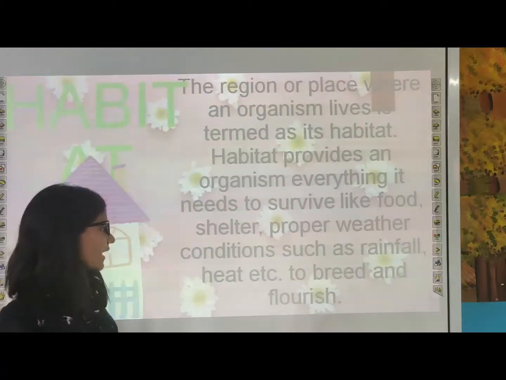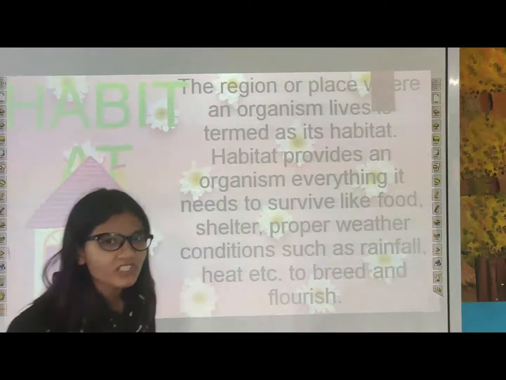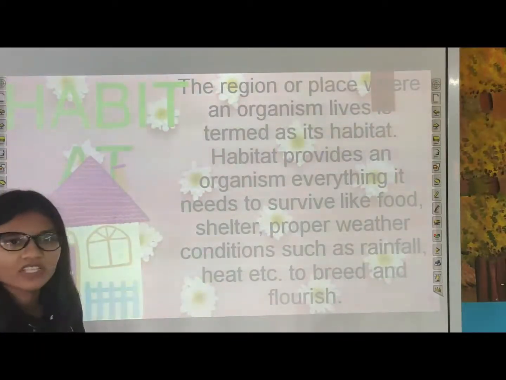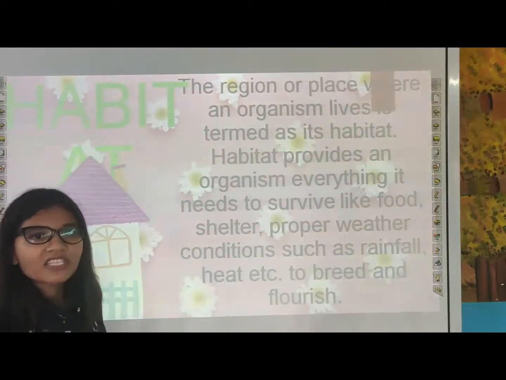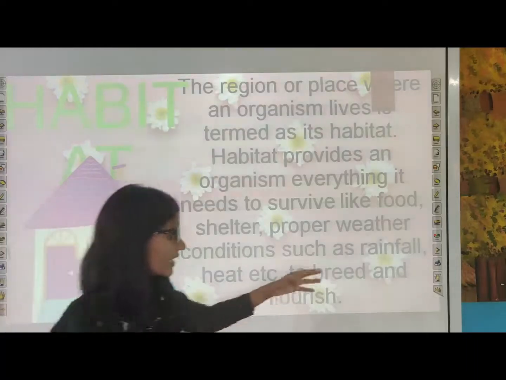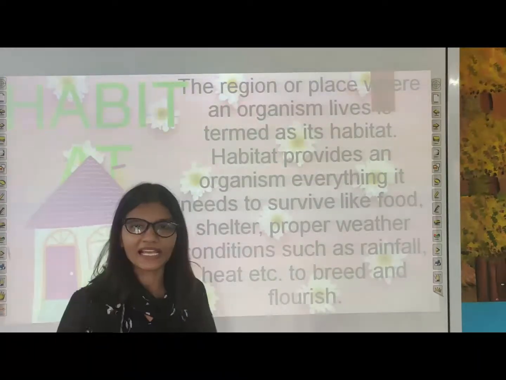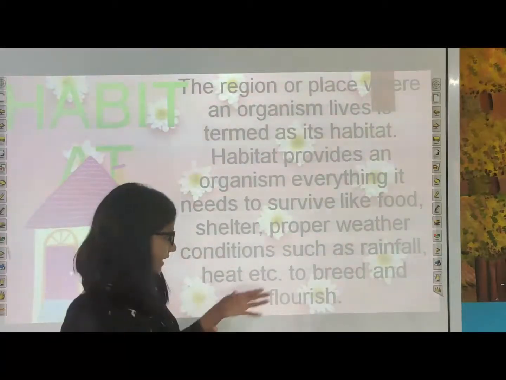The habitat must also have the proper climatic condition, according to the living organism, which provides the essential conditions such as rainfall, heat, etc., which are required for the organism to breed and flourish. So habitat is nothing but the area where an organism lives, survives, and breeds.